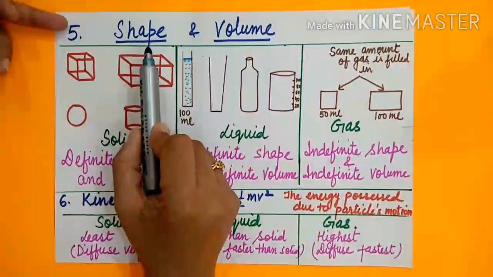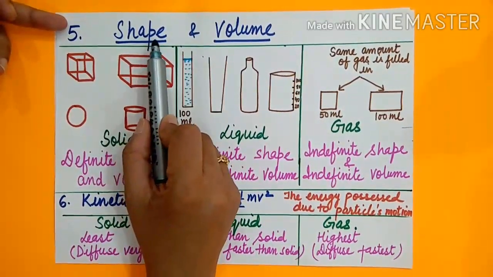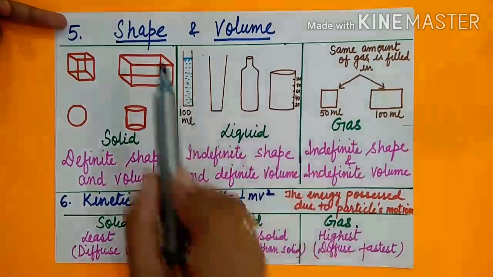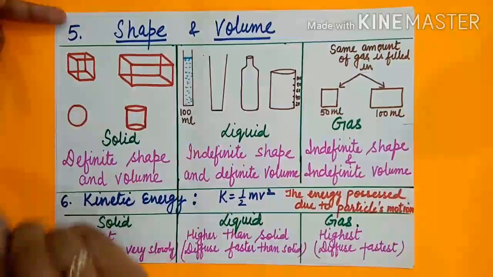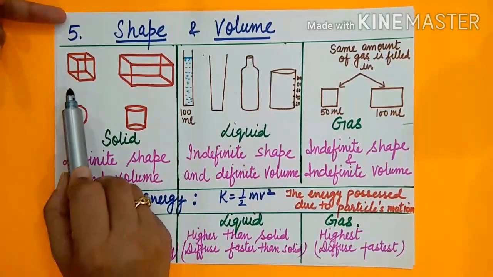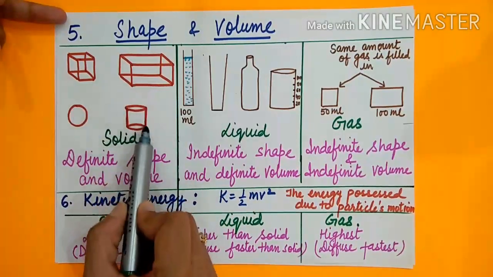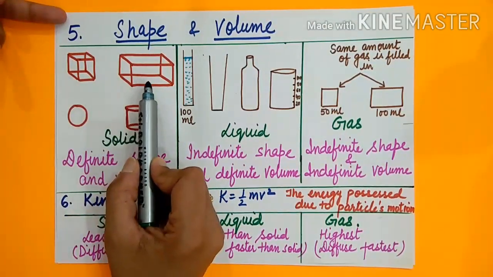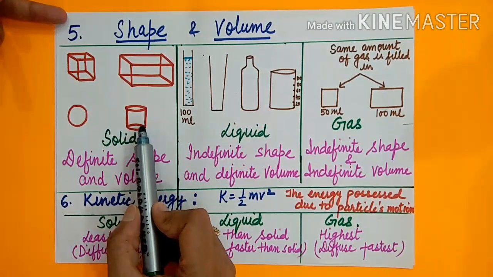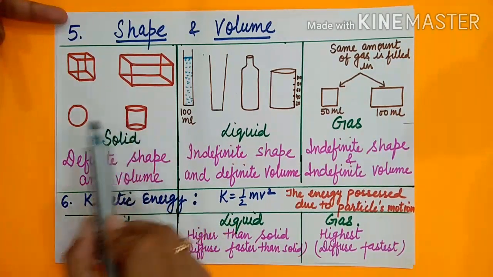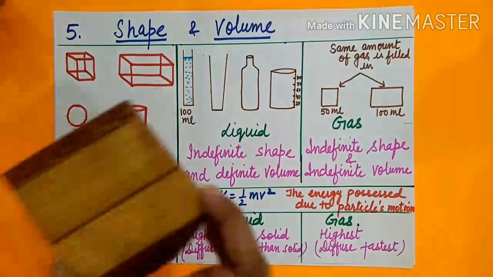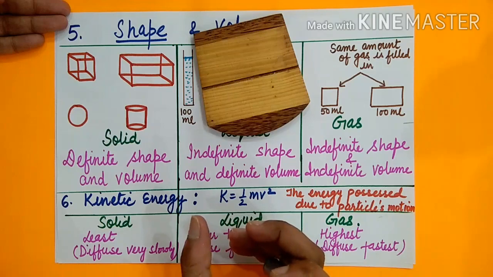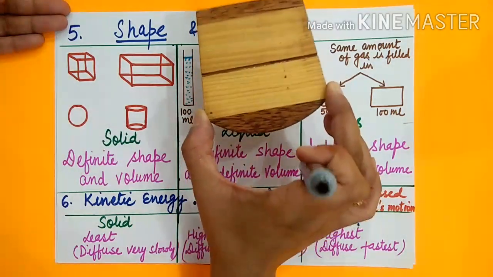Now we are taking the next property, two properties together, shape and volume, and we can differentiate solids, liquids and gases on the basis of shape and volume. As you can see, we have taken these four solid objects with different dimensions: cube, cuboid, sphere and cylinder. If we put any of these solid objects on this table, after some time it remains in the same shape.